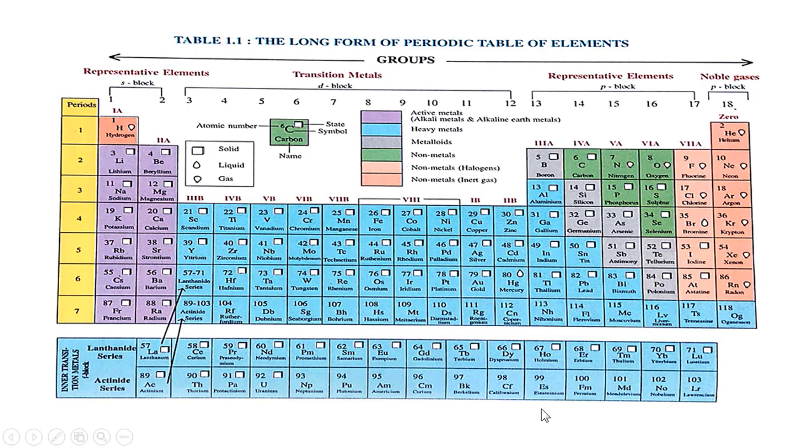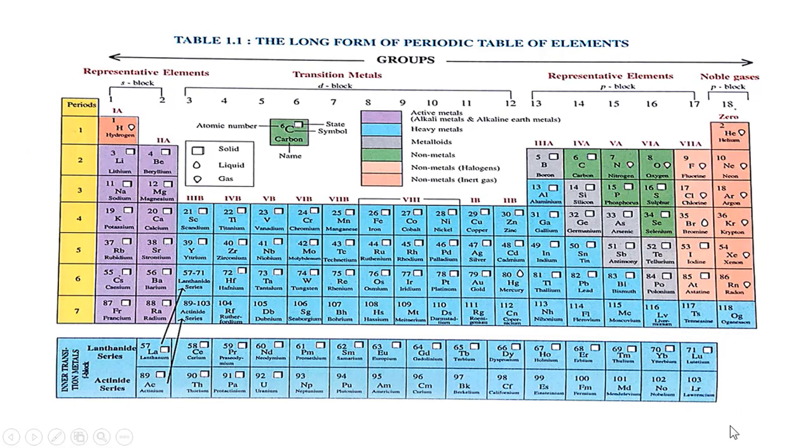Now let us look at the structure of the long form of the periodic table that has been given to us. When we observe the long form of the periodic table, the first thing that we should look into is the periods. There are 7 periods starting from 1 to 7 and there are 18 groups in which 118 elements have been put properly.